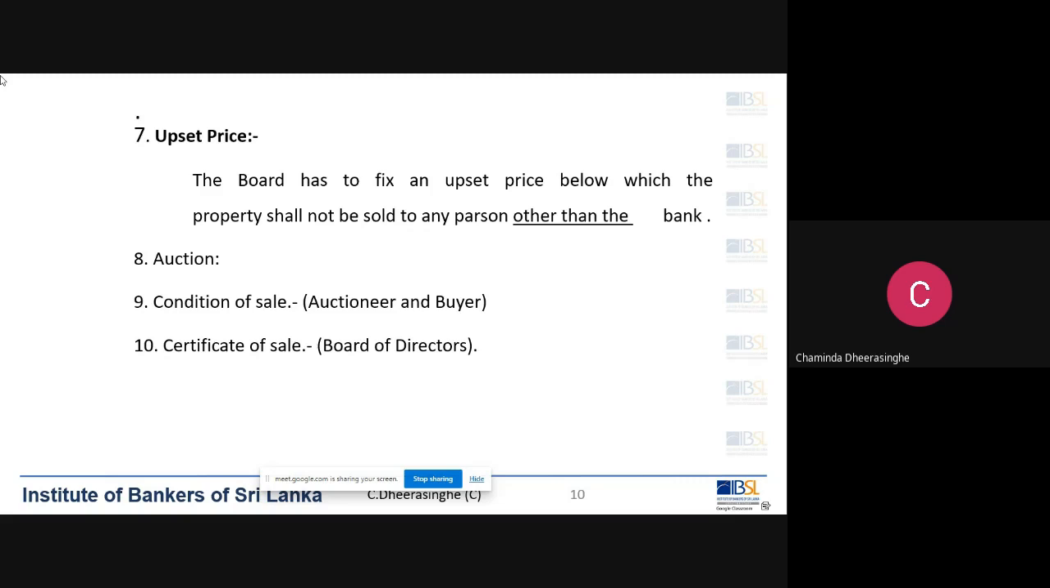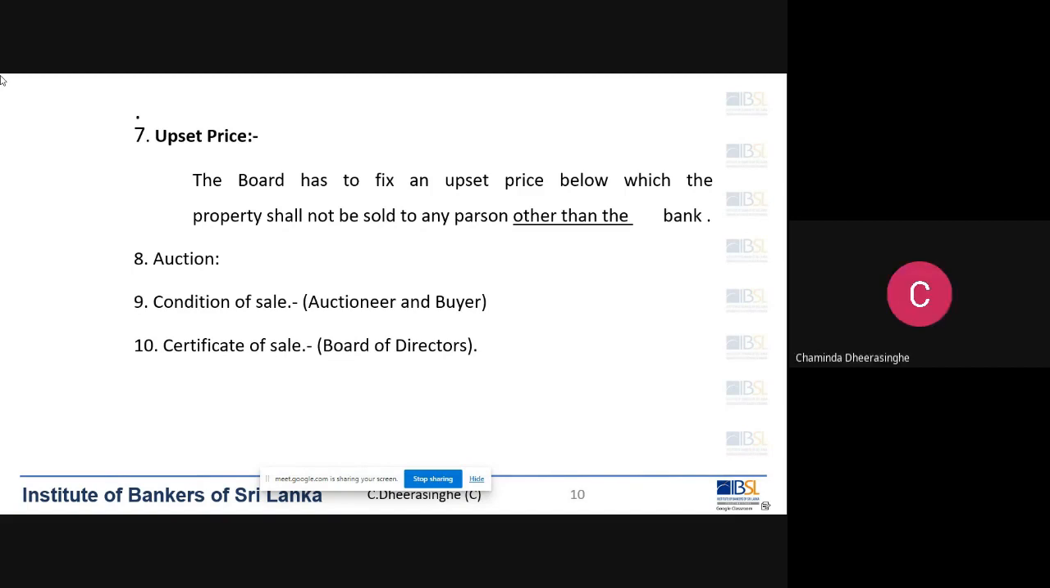After selling the property, from the money we receive from the transaction, we can recover the loan, interest, charges, and everything. And if there is excess money, then we have to return that money to the borrower. That is the parate process. If you have any questions before I go into the other part, if you have any questions with regard to the parate process, you can ask now.